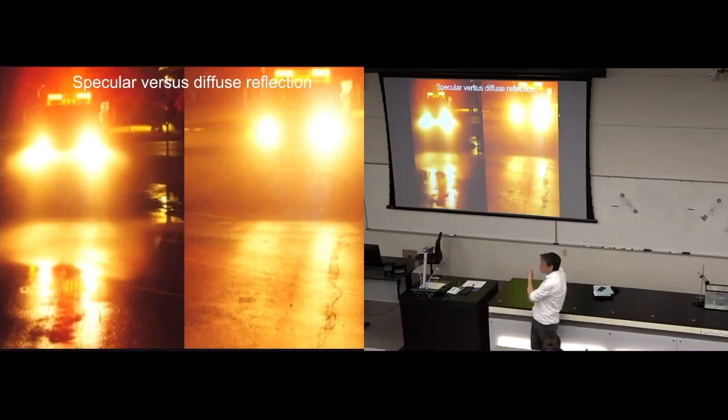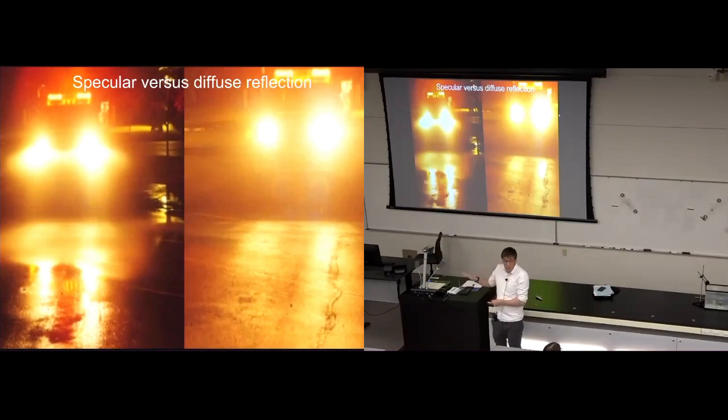The light is being reflected, some of it, off the surface of the road, on the left and on the right.